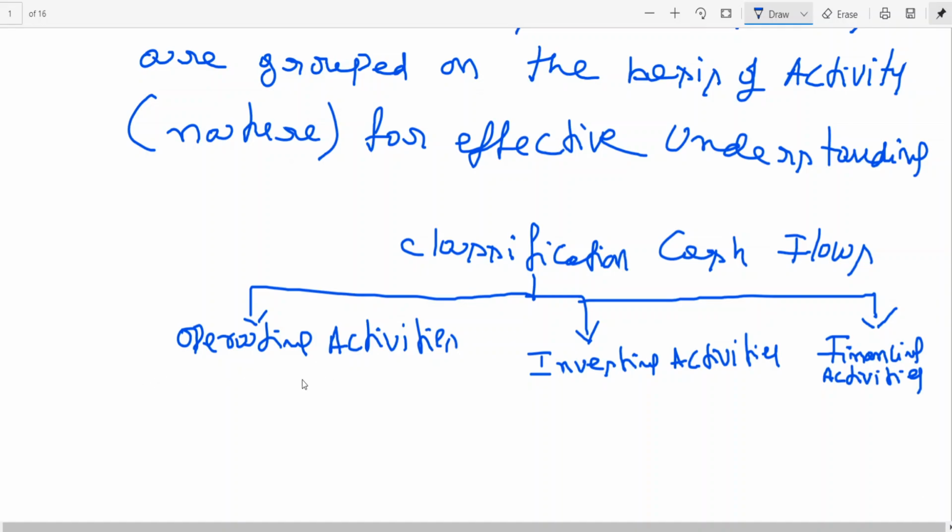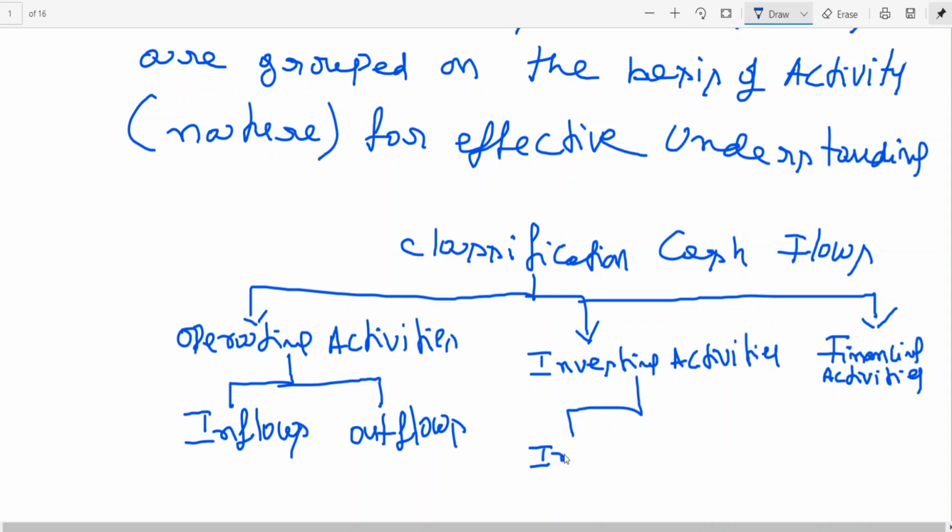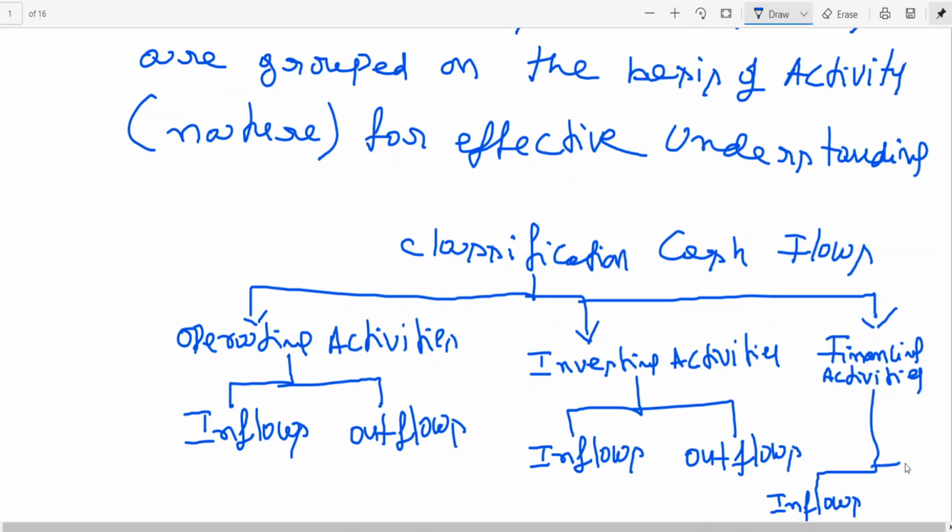In operating activities, we will be having two things: inflows and outflows. So is the case of investing activities. We will be having inflows and outflows. Financing activity also will be having inflows, receipts, outflows, payments.